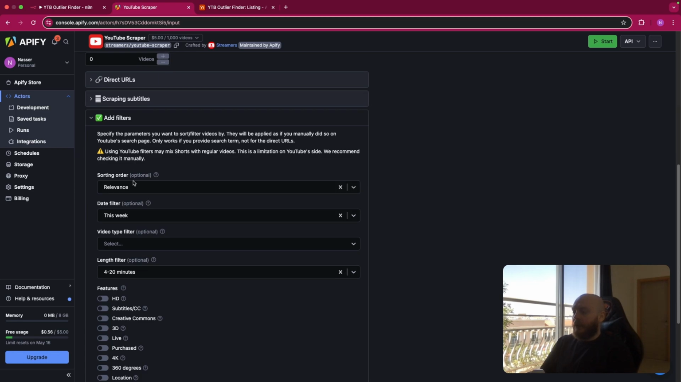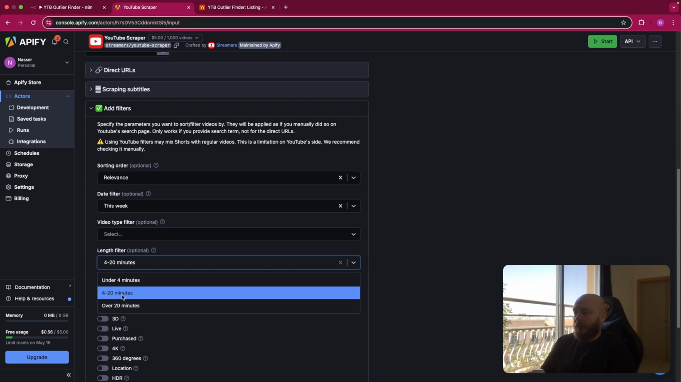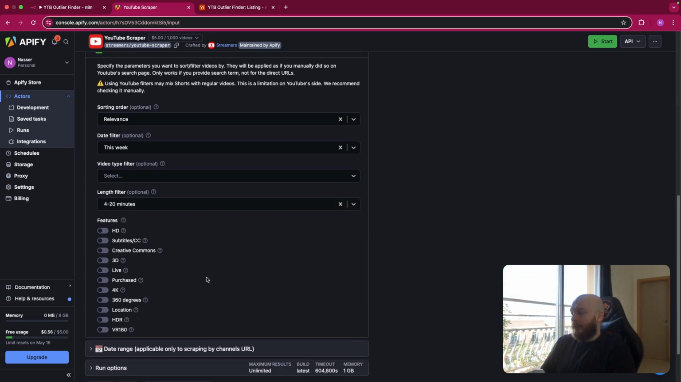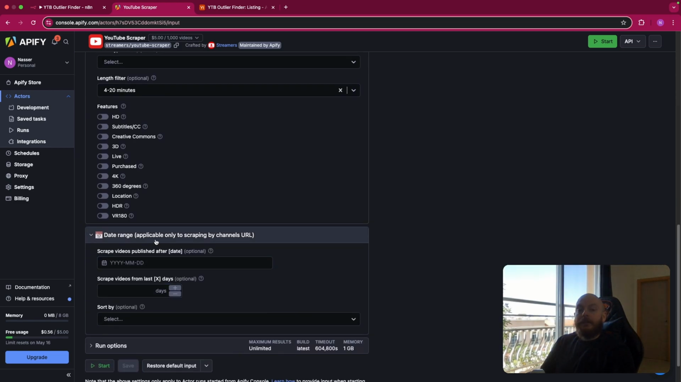So the sorting order is relevance, and the date filter is this week. So you can scrape every week the videos of the past week. And for the length filter, you can select the one you prefer. I selected the most common one, so 4 to 20 minutes. You can have some date range, but this is only if you're scraping by channel URL. Here we're scraping by keywords, so you don't use this.